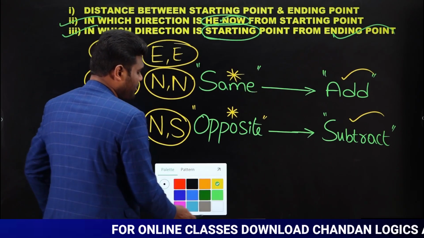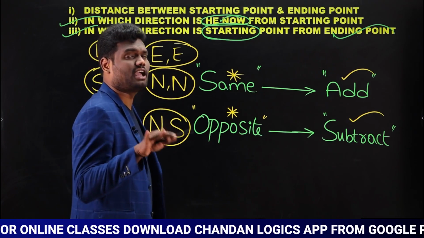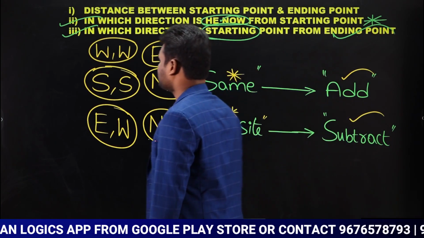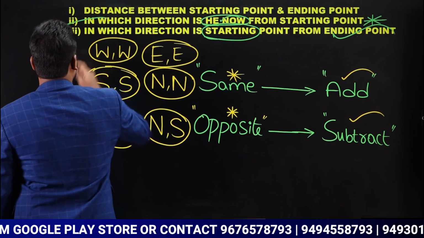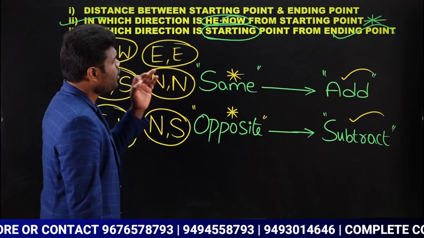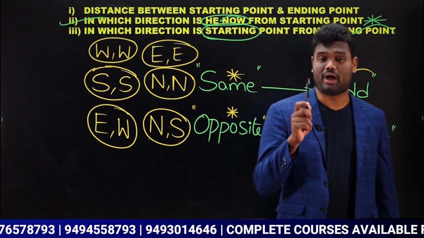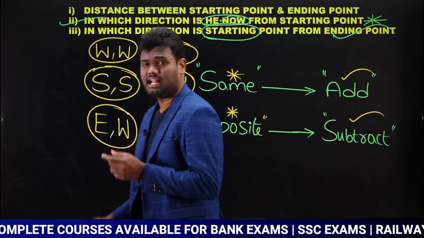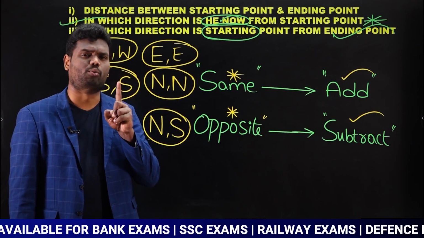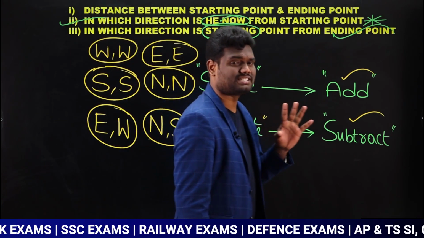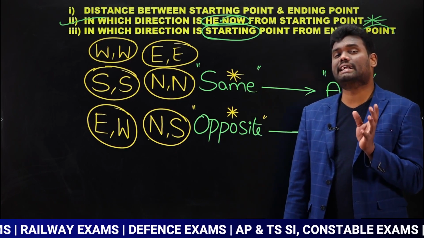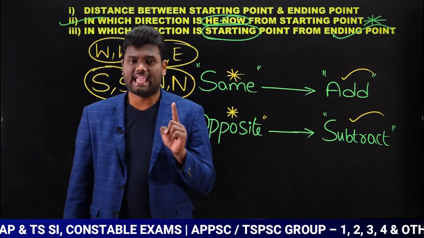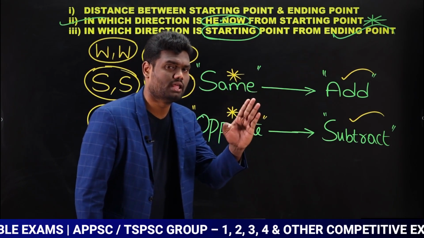One more important thing: some of the students again get a little confused. If you observe here, this second question and the question we discussed in model number 1, are they both same or different? This is my question, you say the answer. They are not same. But again some of the students think it is the same without reading the question properly. If you observe here, our first model question is, in which direction is he facing now? That is our question.